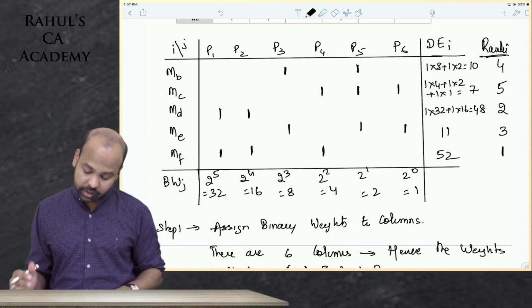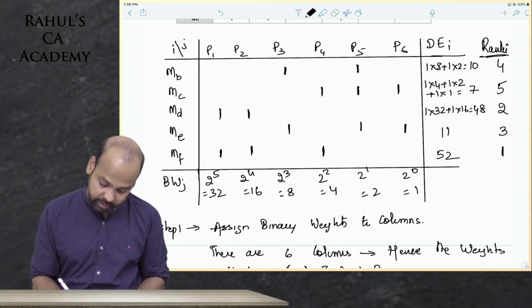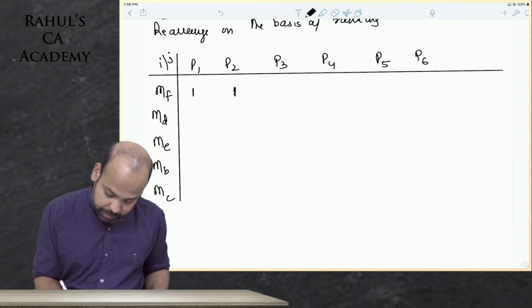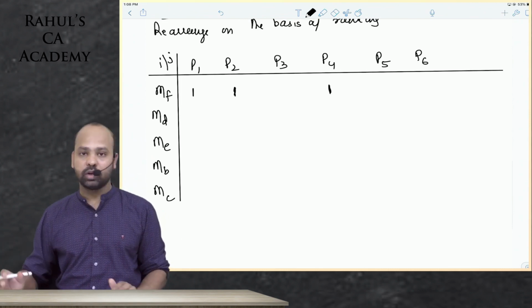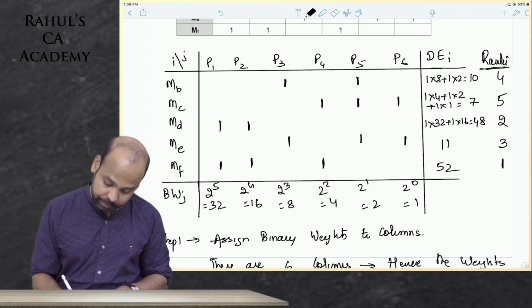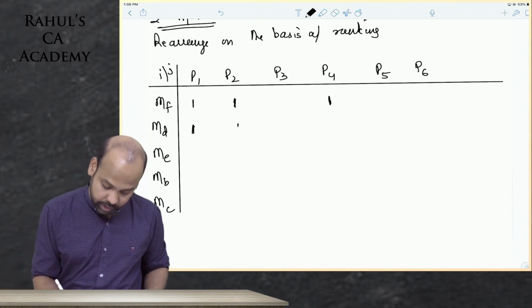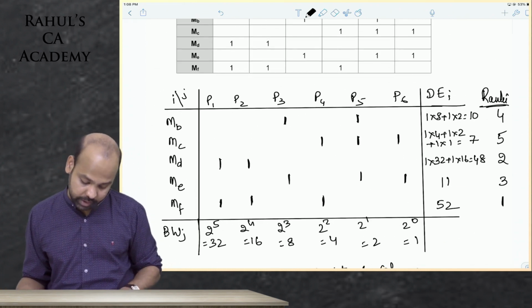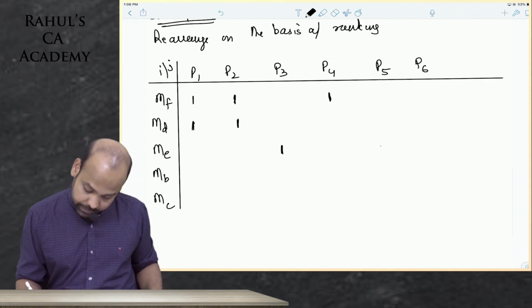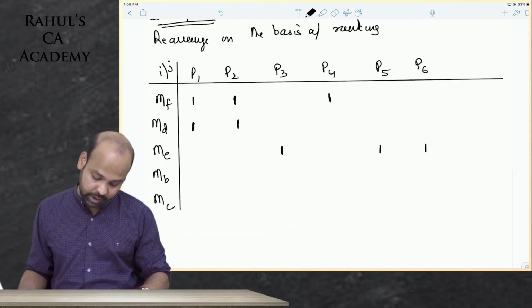Now remember, these are only the machines that have got interchanged, so write machine wise. First I'll write MF requires P1, P2 and P4. Please write like this to avoid confusion. Next, the second ranking was given to MD: P1 and P2 only. Machine E is on P3, P5 and P6. Machine B is on P3 and P5.